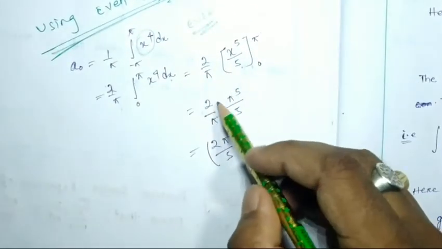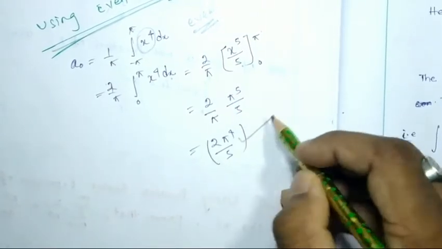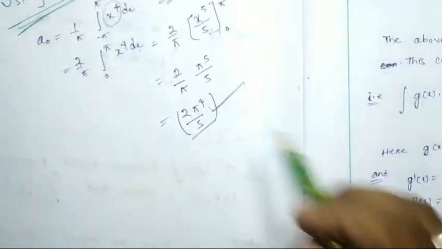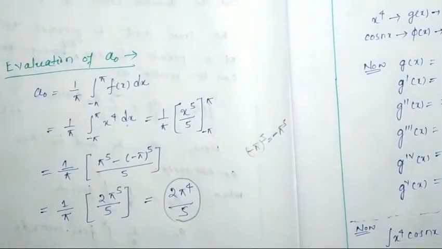So it will be 2 by pi times pi to the power 5 by 5. So 2 into pi to the power 4 by 5. So in this way we got 2 pi to the power 4 by 5. In this way also we got 2 pi to the power 4 by 5.